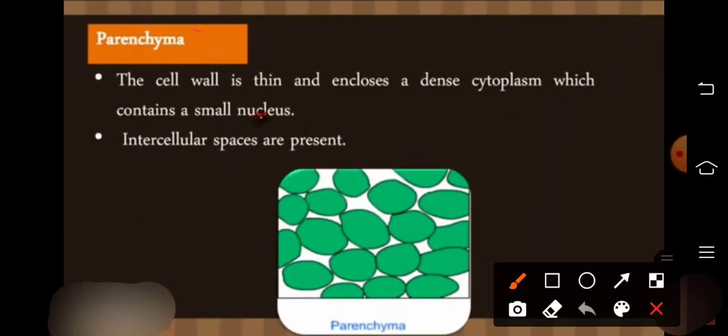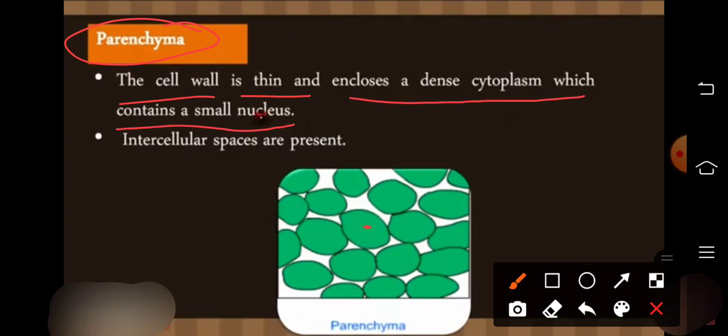Parenchyma. What is parenchyma? The cell wall is thin and encloses a dense cytoplasm which contains a small nucleus. Inside these cells, nuclei are also present, so dense cytoplasm is present and one nucleus is also present. There are intercellular spaces present, meaning in between the two cells there are some gaps.